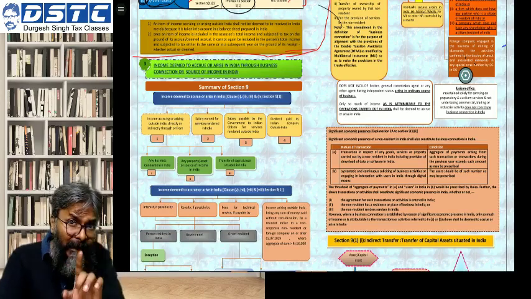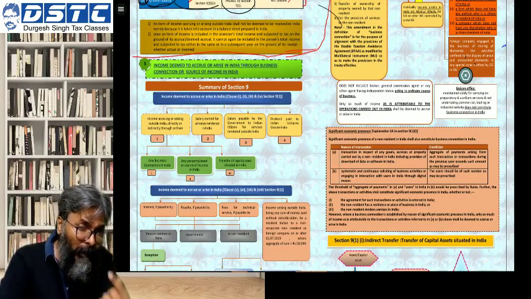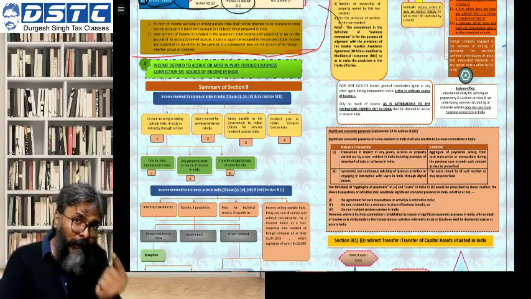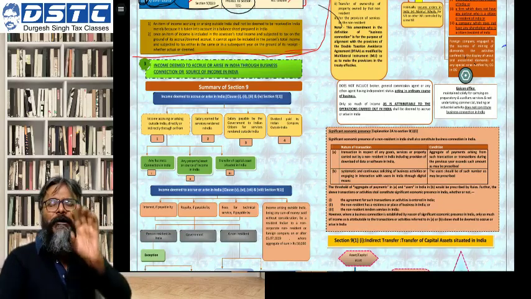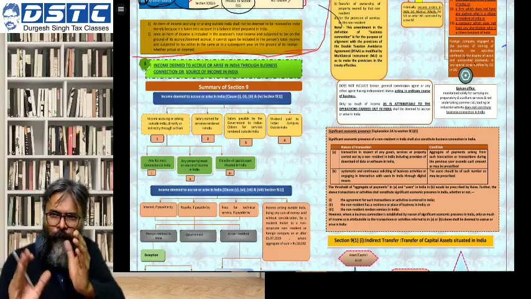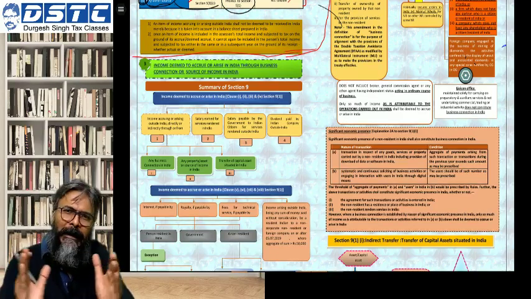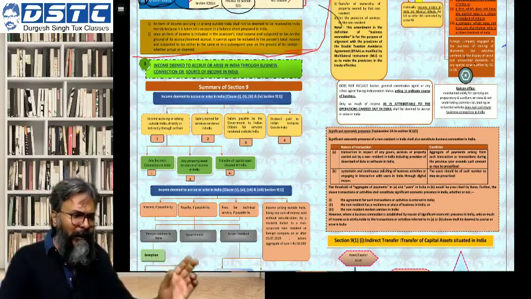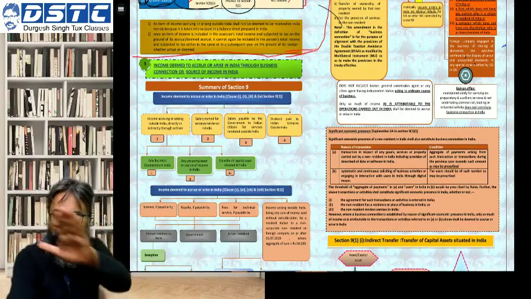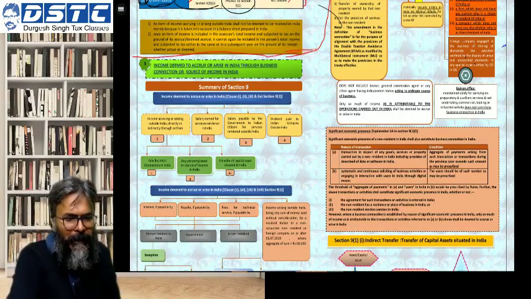But since I have seen some question also in your module, it is an important one. At least I will teach you whatever is relevant for your intermediate. I will restrict myself only to whatever is relevant, and on that note I have prepared the chart.